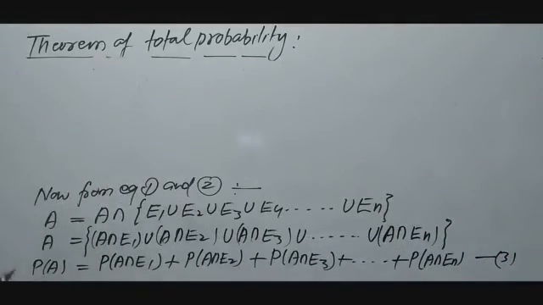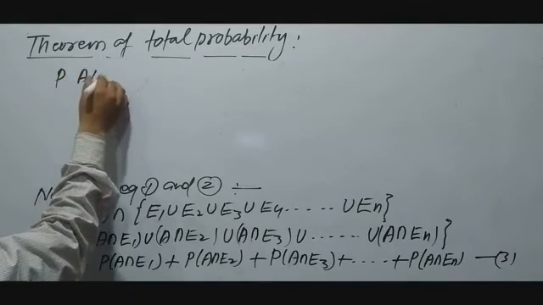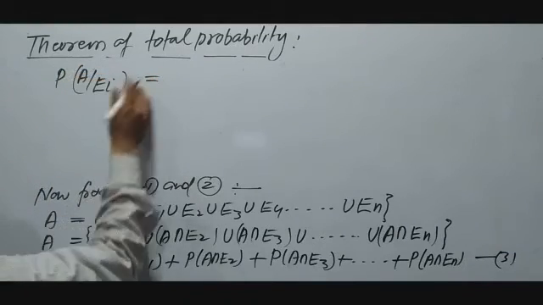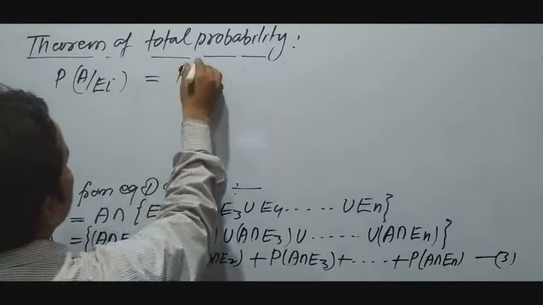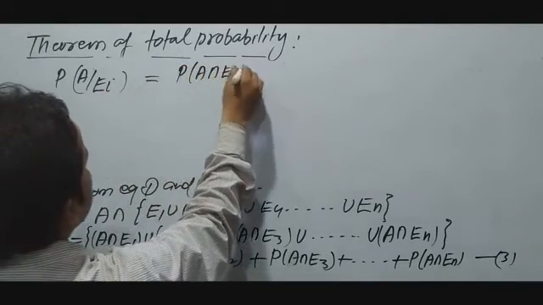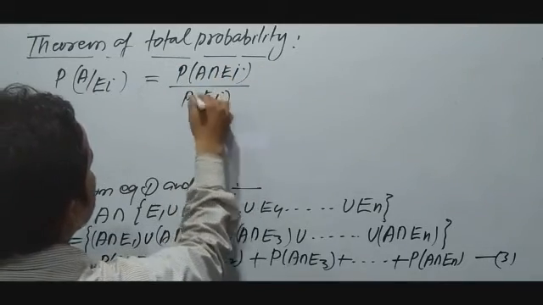Now by using conditional probability, we can write probability of A oblique Ei as probability of A intersection Ei whole upon probability of Ei.